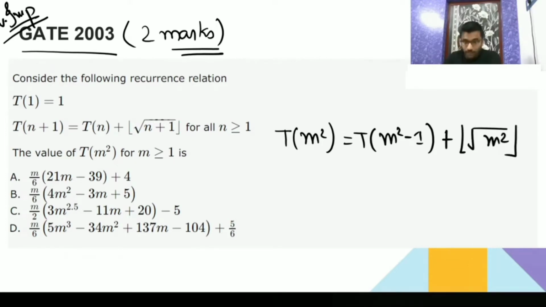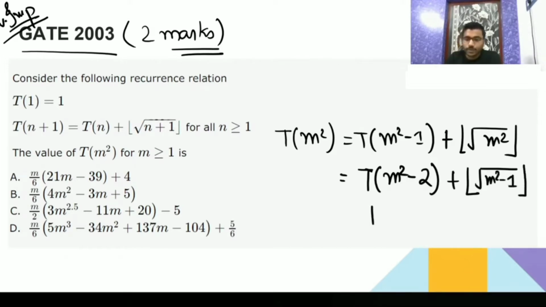Now in place of T(m² minus 1), I will again decrease by 1. T(m² minus 1) will go to T(m² minus 2). Again decrease by 1, then I will take the root of that: floor of root of m² minus 1, and floor of root m². Now you have T(m² minus 2), so that again I will write. So you got T(m² minus 2).